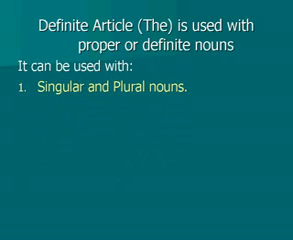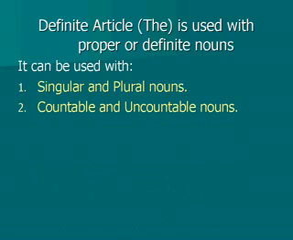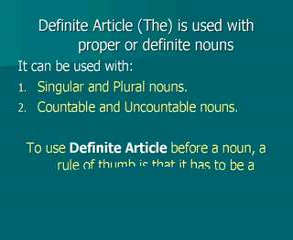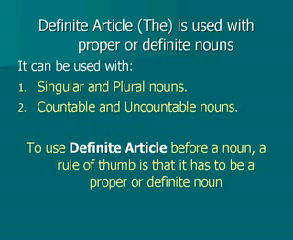If you're using it with a singular noun, that singular noun is supposed to be a definite singular noun, and if you're using the definite article with a plural noun, that plural noun is supposed to be a definite plural noun. You can also use it with countable and uncountable nouns, but remember that they're supposed to be proper or definite. So to use the definite article before a noun, a rule of thumb is that it has to be a proper or definite noun.